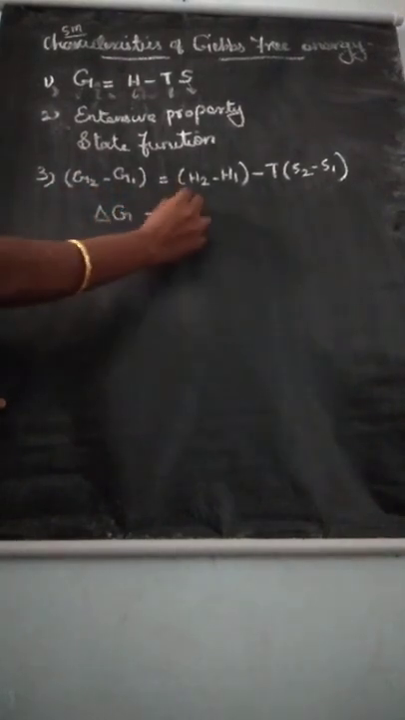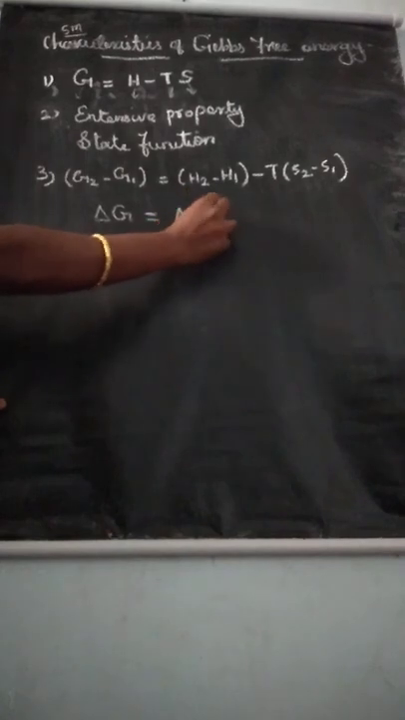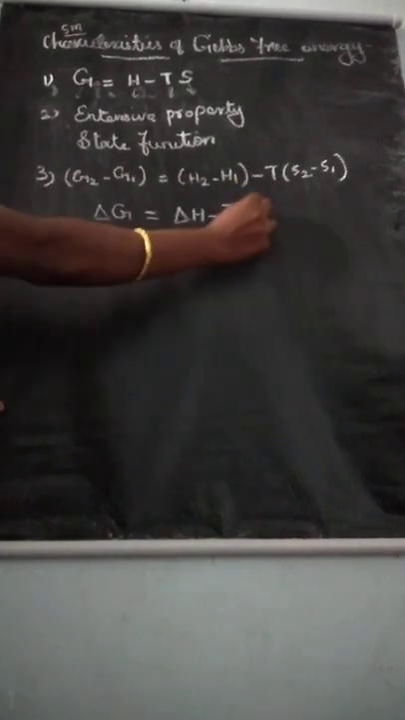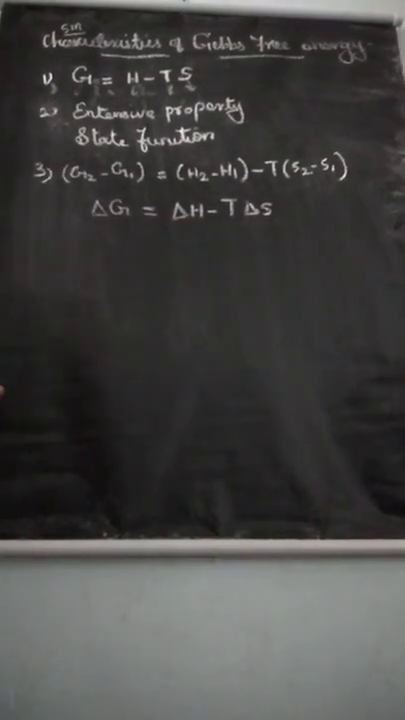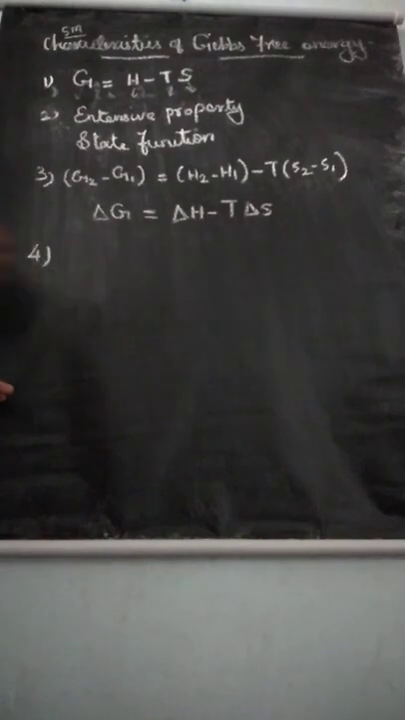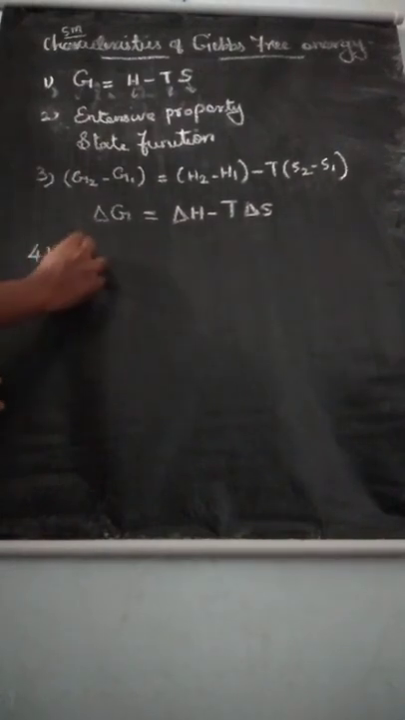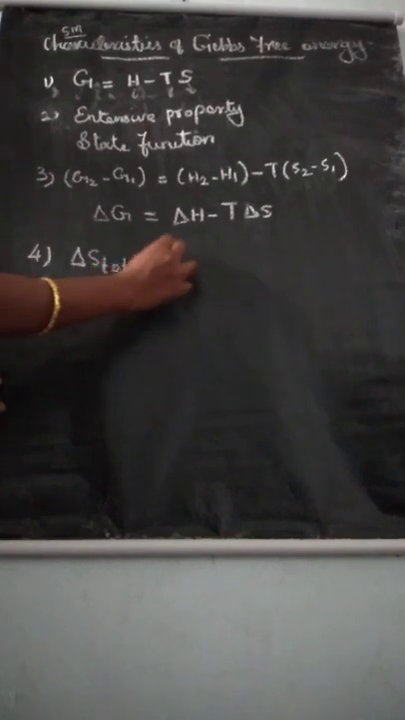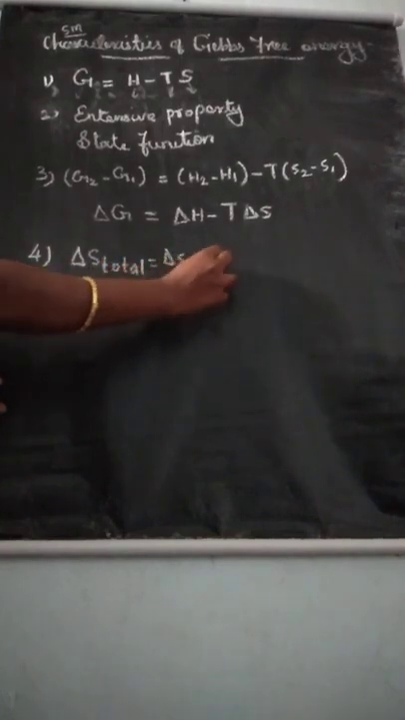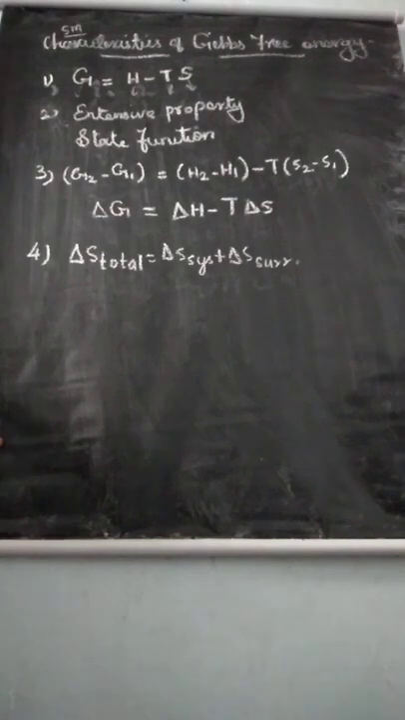Then this is change in enthalpy minus T into change in entropy. Understand? This is the third point. Then the fourth point, listen. You know the entropy of total value: delta S total is equal to delta S system plus delta S surroundings.